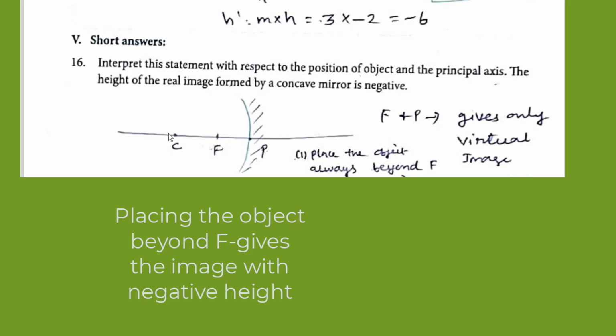Then you can place on the principal axis beyond F. Placing the object between F and P gives you the virtual image. Placing the object beyond F gives the image whose height is negative. Like that you have to write the answer.